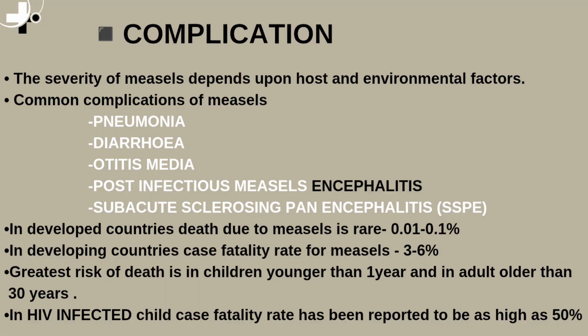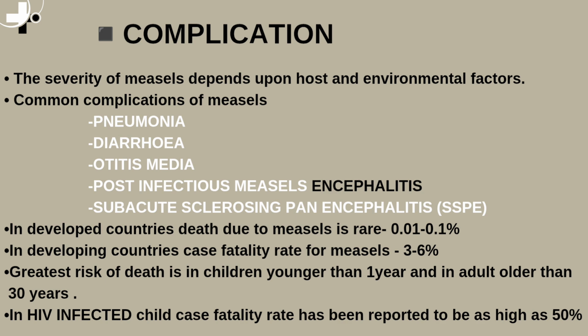Complications. The severity of measles depends upon host and environmental factors. Common complications of measles: pneumonia, diarrhea, otitis media, post-infectious measles encephalitis, subacute sclerosing panencephalitis, SSPE.